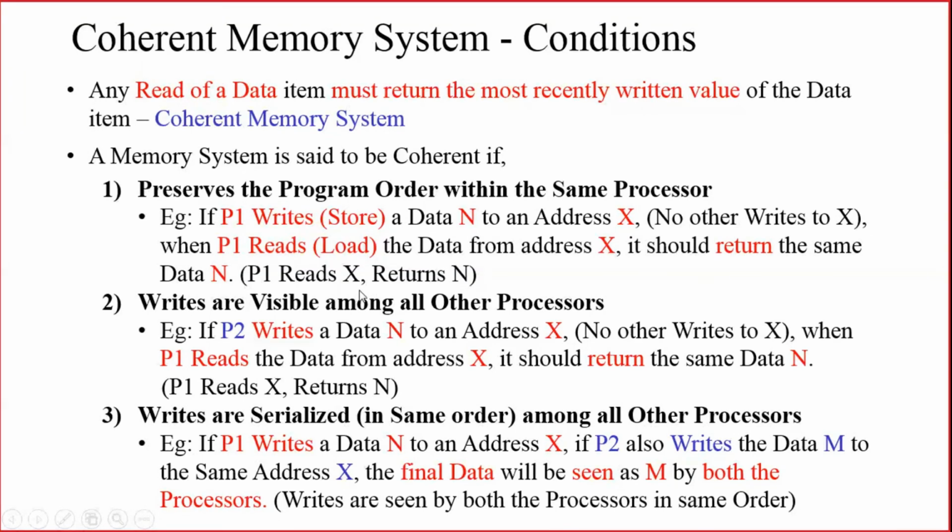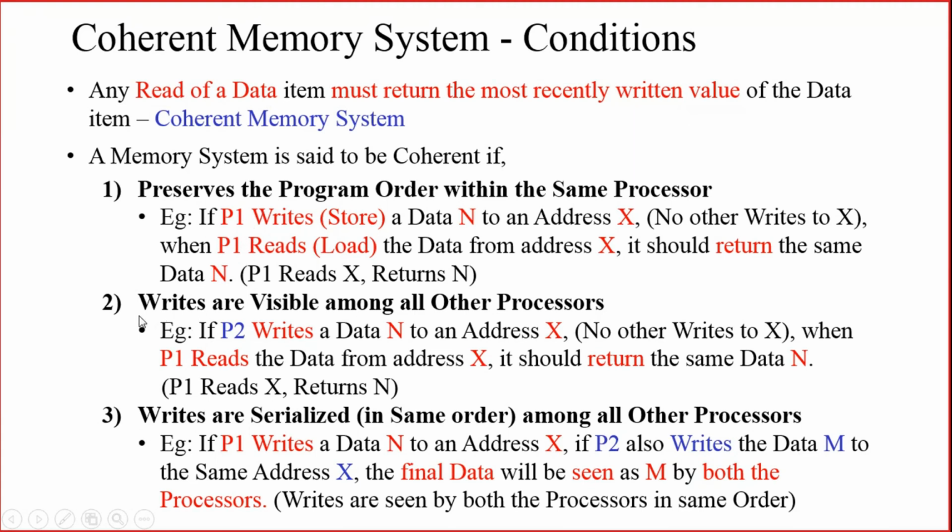So when P1 is reading from X, it will return N. If that is the case, then it is set to preserve the program order. If the program order is preserved in the same processor, then only this will happen. P1 is writing a data to an address location. After some time, after the other instruction execution, if P1 is trying to read from the same location and it is getting the same data, then it is said to have preserved the program order within the same processor, because the same processor is reading and writing.